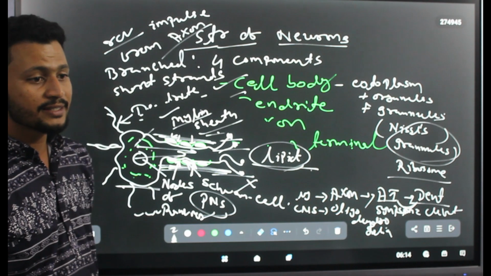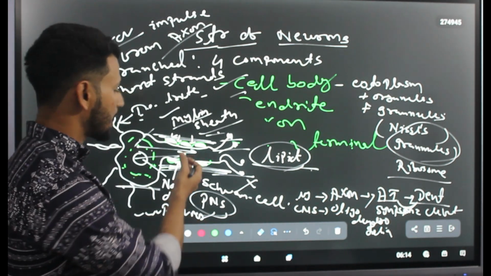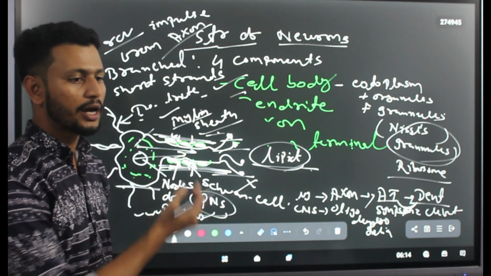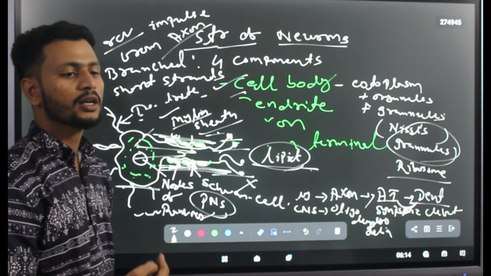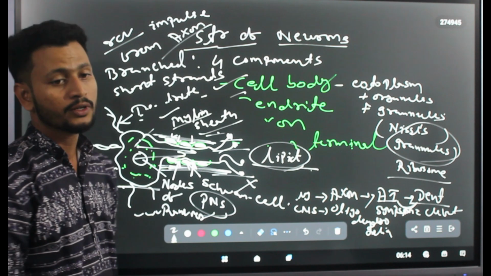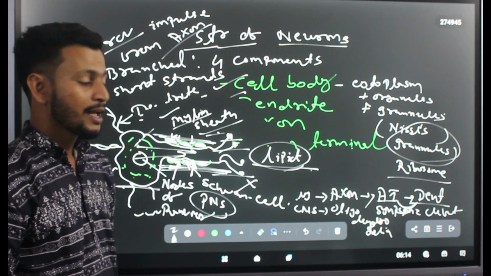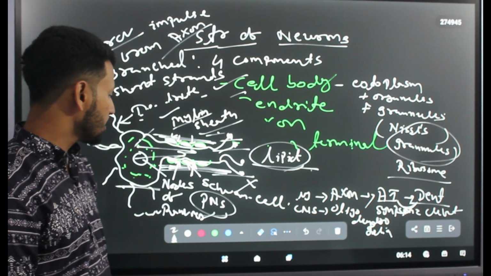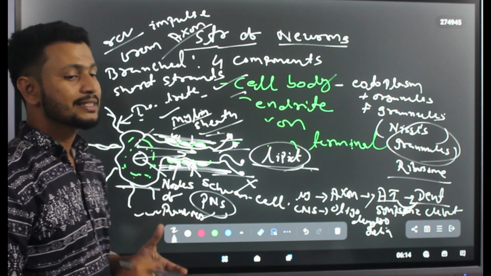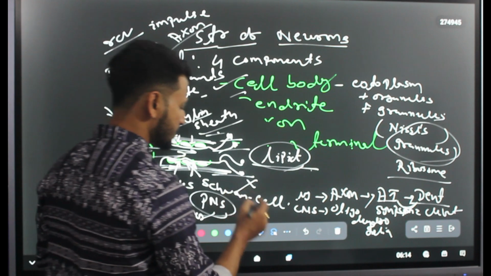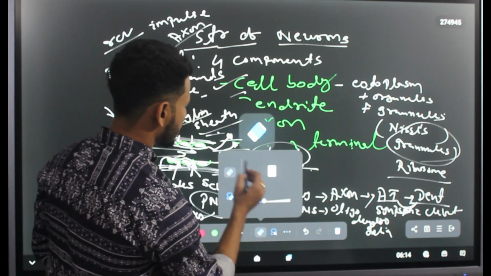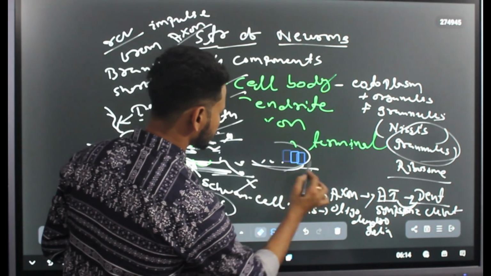Any kind of exchange between the cell and its surroundings is possible at the nodes of Ranvier. That means diffusion is possible at the nodes of Ranvier. Clear? And one additional thing I need to add here: in case of neurons specifically, centrosomes are absent.